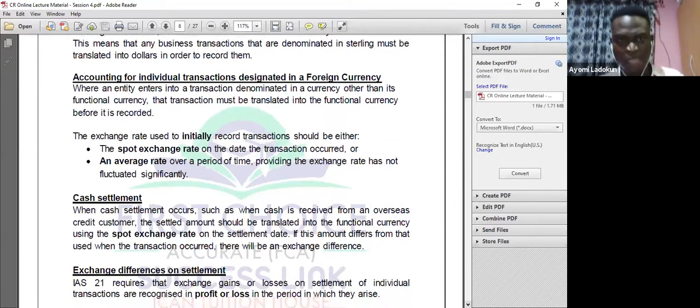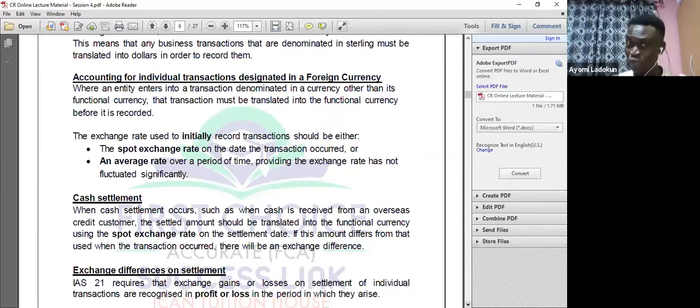Now you have to be with me here. If you have not been listening to me, okay, maybe you are doing something else. You just put me on loudspeaker. Now you need to be with me now, because this area is very important. How do we account for individual transactions denominated in foreign currency? You know, I've told you that once your entity buys or sells in foreign currency, IAS 21 will apply. So the only thing we are doing under IAS 21 is conversion. Okay, we are only converting from one currency to the other. So the question is, at what exchange rate do we convert? And anytime we are converting, there's always what we call exchange difference. And how do we treat the exchange difference? That's everything we are looking out for under IAS 21.